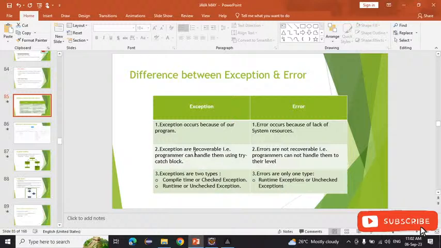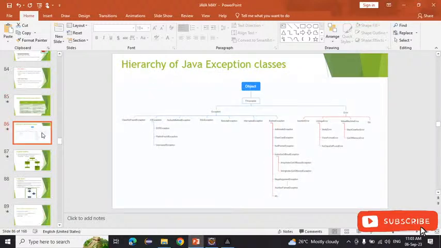Who is responsible for the exception? That is the programmer. And who is responsible for the error? The lack of system resources. Exceptions have two types: compile time exception, or checked exception, and runtime exception, or unchecked exception. Error has only one type, the runtime or unchecked type. This is the hierarchy of exceptions.